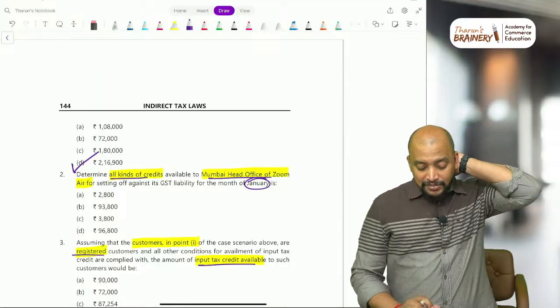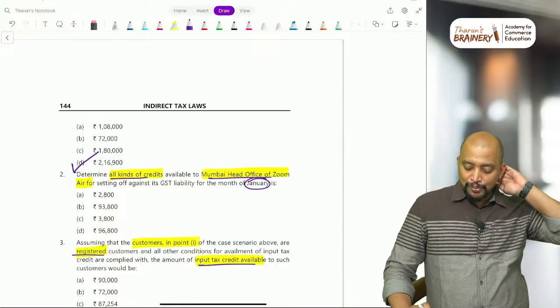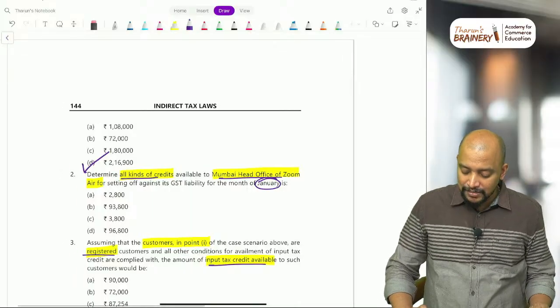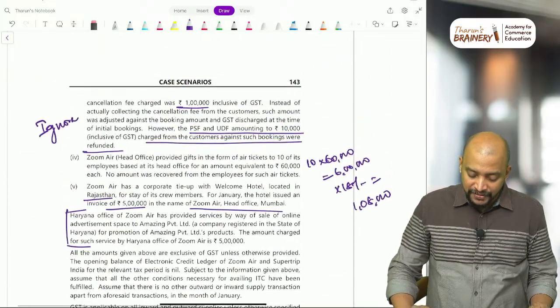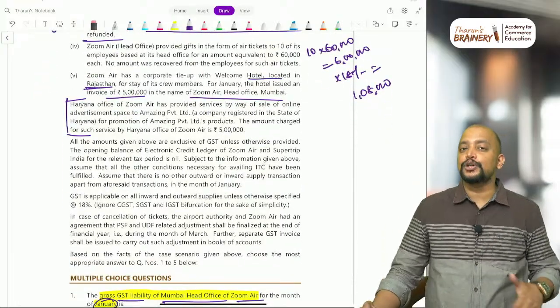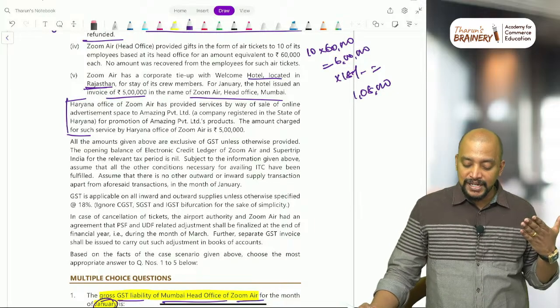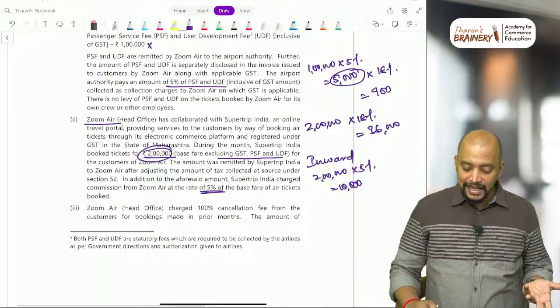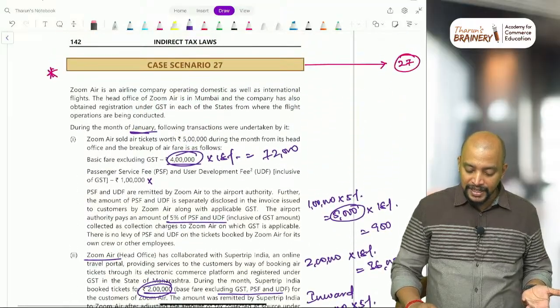Determine all kinds of credits available to the Mumbai head office of Zoomer for setting off against its GST liability in the month of January. First of all, for this hotel accommodation they cannot take ITC, because the place of supply is Rajasthan, and Zoomer is located in some other place. Where is their head office located?